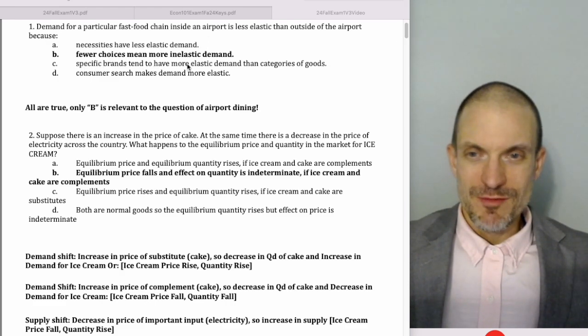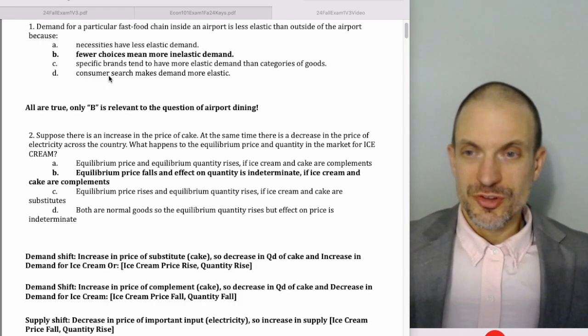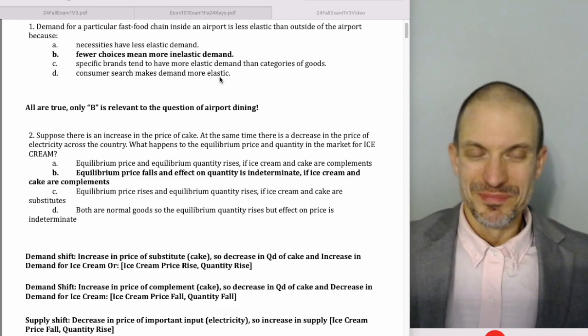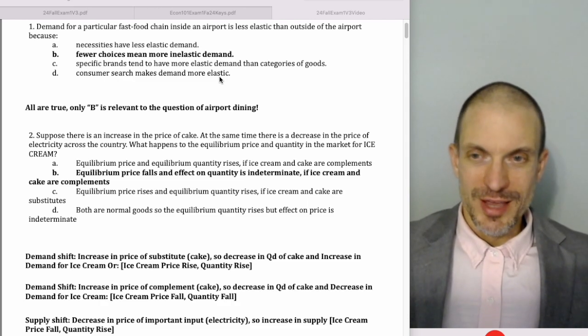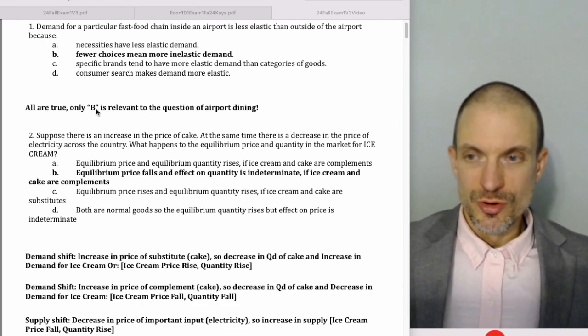Specific brands tend to have more elastic demand than categories of goods. That's true, but it's not relevant to the question of airport dining. And consumer search makes demand more elastic. That's also true, because you can find more substitutes, but that's not what's going on in this question. So all are true, but only B is relevant to the question of airport dining.